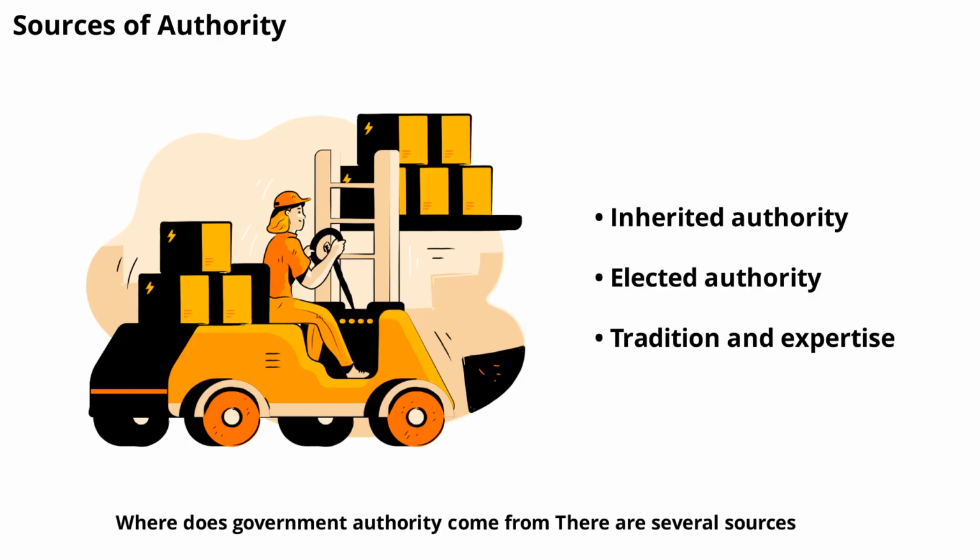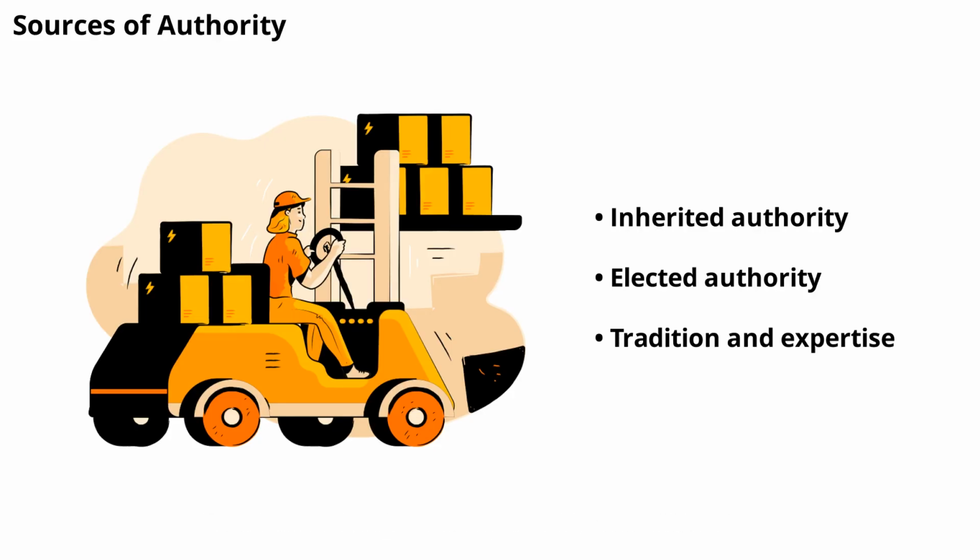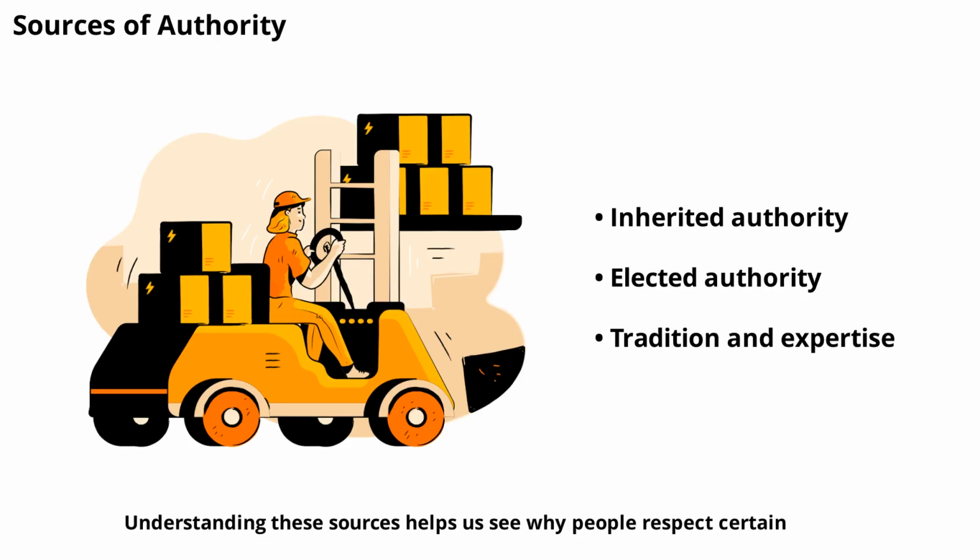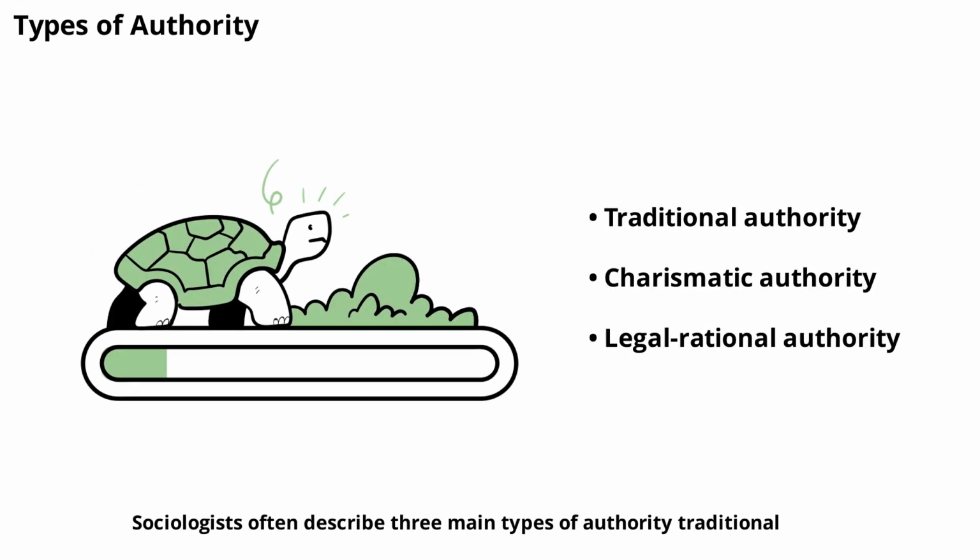Where does government authority come from? There are several sources. Some authority is inherited, like monarchies, where power passes down through families. Other times, authority is granted by the people, as in democracies, where leaders are elected. There's also authority based on expertise or tradition. Each source shapes how authority is viewed and accepted. Understanding these sources helps us see why people respect certain leaders or institutions and how governments gain the power to govern.